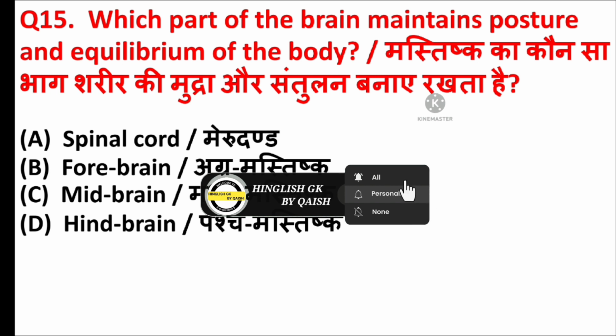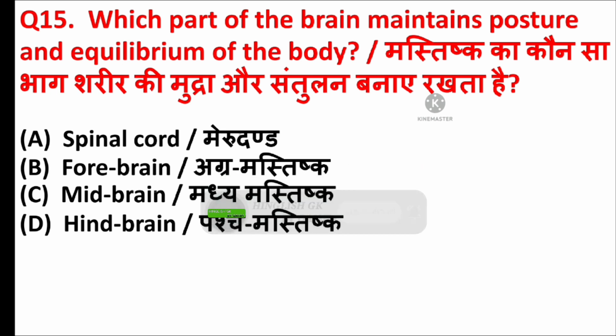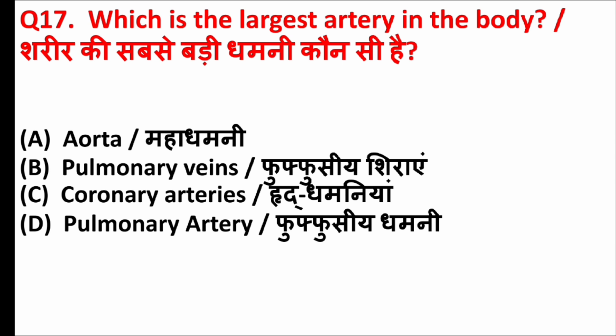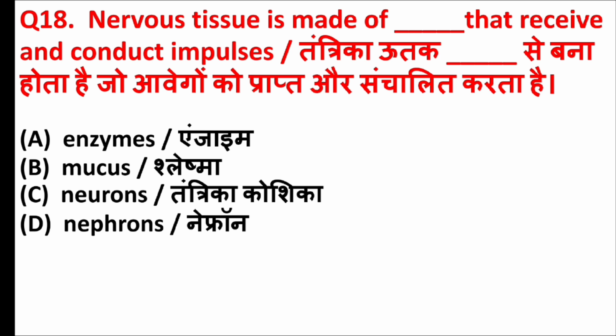Which part of the brain maintains posture and equilibrium of the body? Answer is option D, hindbrain. Which one is a sex-linked disease? Answer is option B, color blindness. Which is the largest artery in the body? Answer is option A, aorta. Nervous tissue is made of blank that receive and conduct impulses. Answer is option C, neurons.